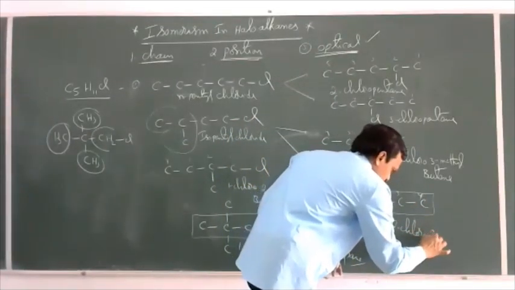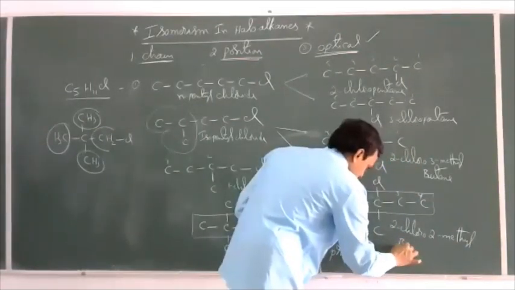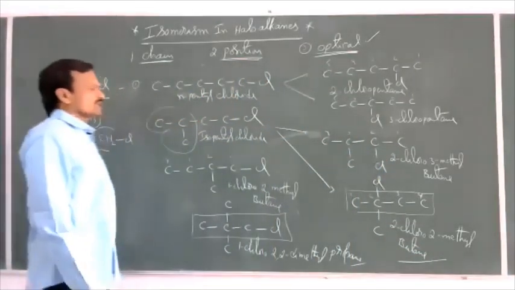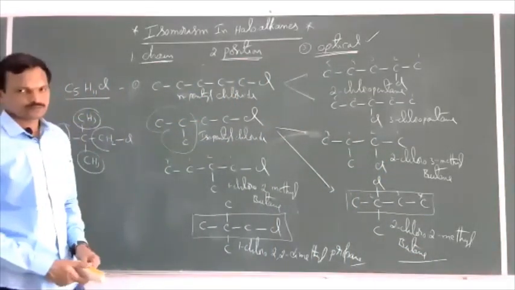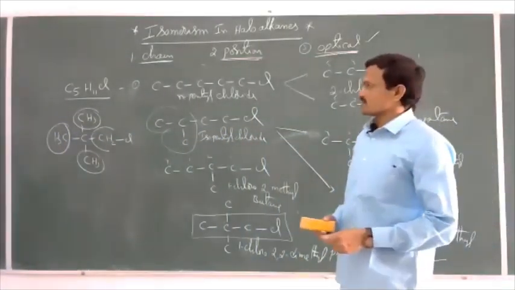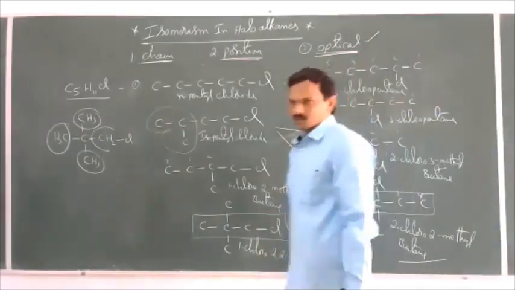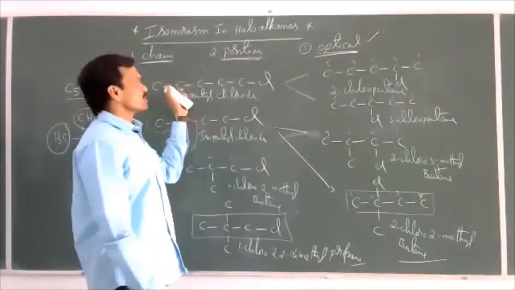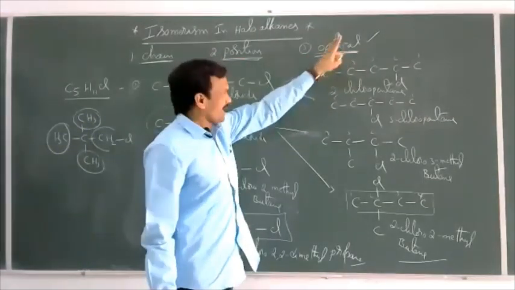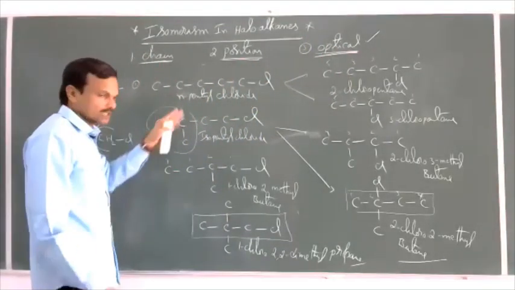2-chloro, 2-methyl butane. Right. So this is regarding names of these isomers. So overall, haloalkanes exhibit chain isomerism, position isomerism, and optical isomerism. Out of these, chain and position isomers are structural isomers, whereas this is a stereoisomer. Excluding stereoisomers, we are just discussing here about structural isomers only.